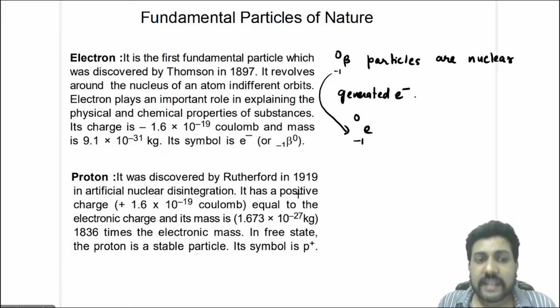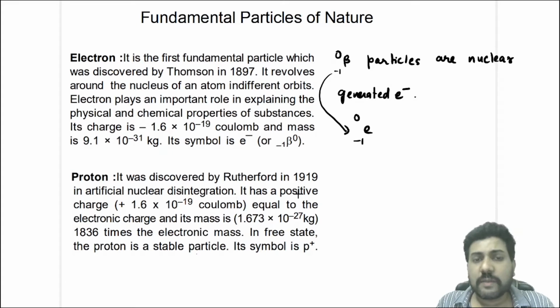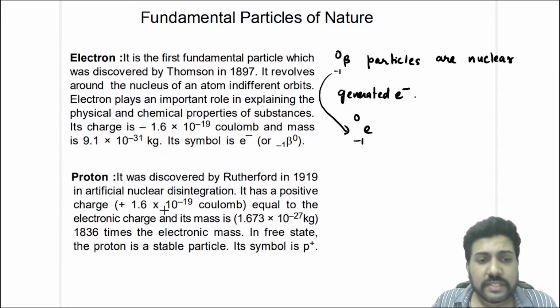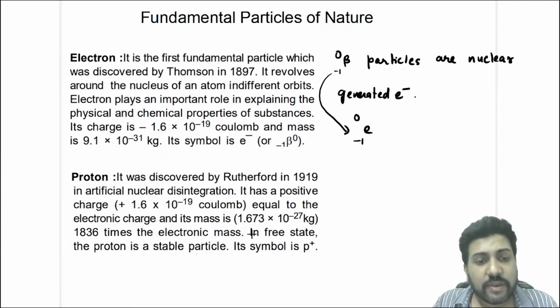The next fundamental particle is the proton. Proton was discovered by Rutherford in 1919 in artificial nuclear disintegration. It has a positive charge equal to the electronic charge of the electron, and its mass is 1.673 into 10 raised to power minus 27 kg, that is approximately 1840 times the mass of the electron.